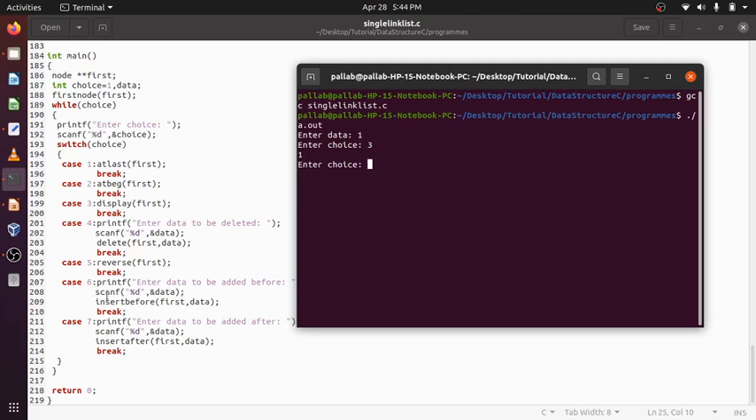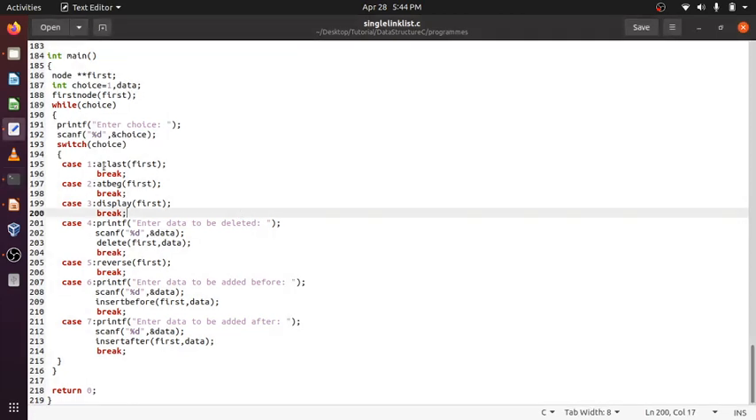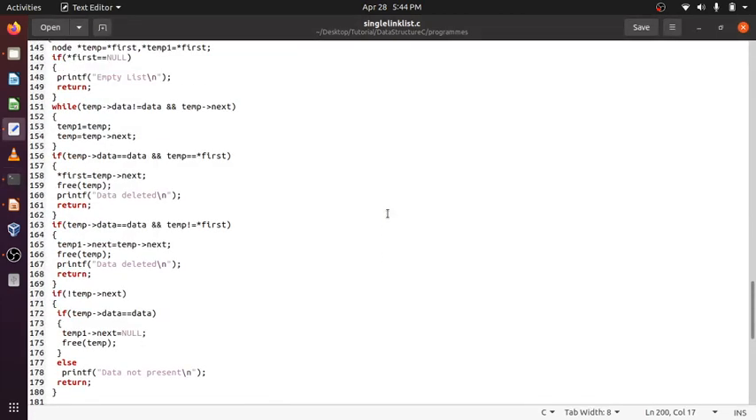This is reverse, and this is suppose after a data. So let's do another example. Let's run the function at last. Okay, so choice will be 1. So at last is called. Let's go to that function.